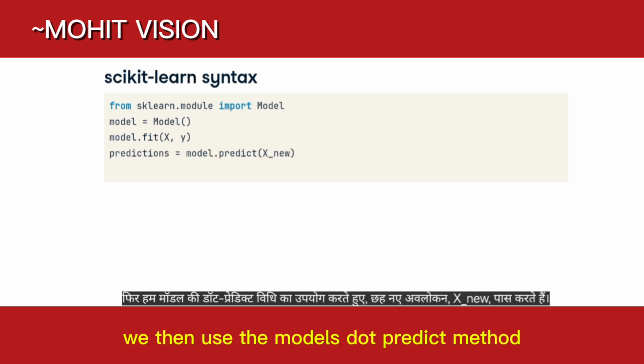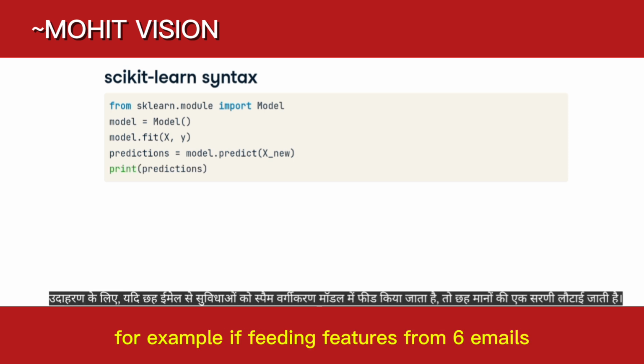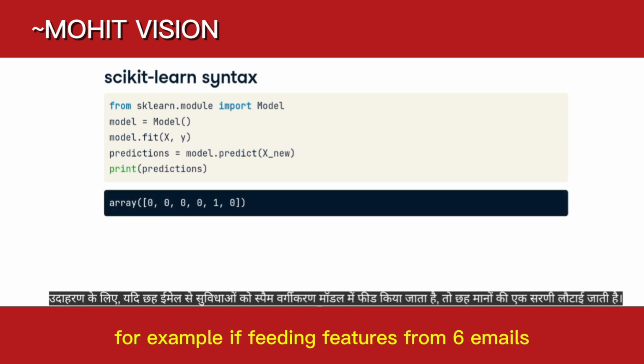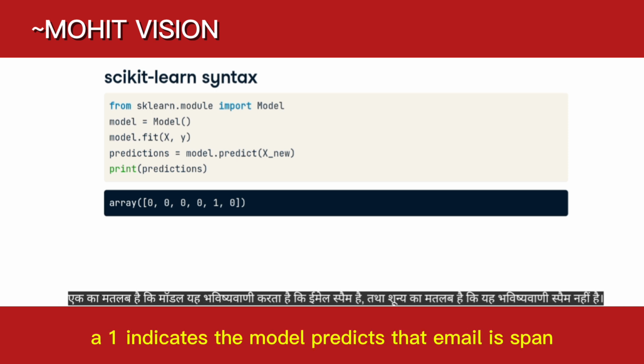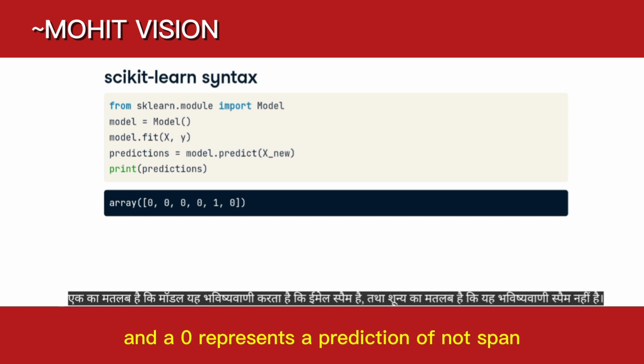We then use the model's .predict method, passing 6 new observations, X_new. For example, if feeding features from 6 emails to a spam classification model, an array of 6 values is returned. A 1 indicates the model predicts that email is spam, and a 0 represents a prediction of not spam.